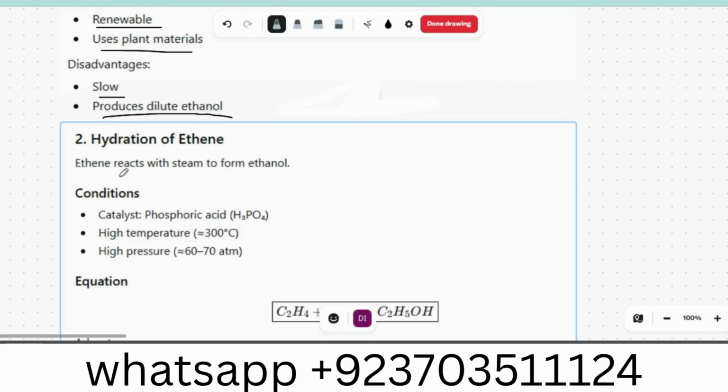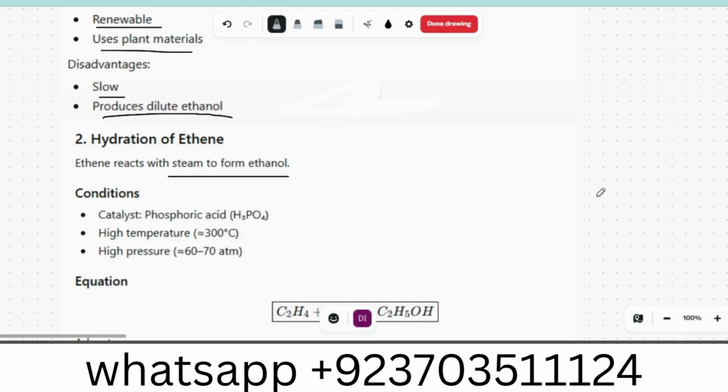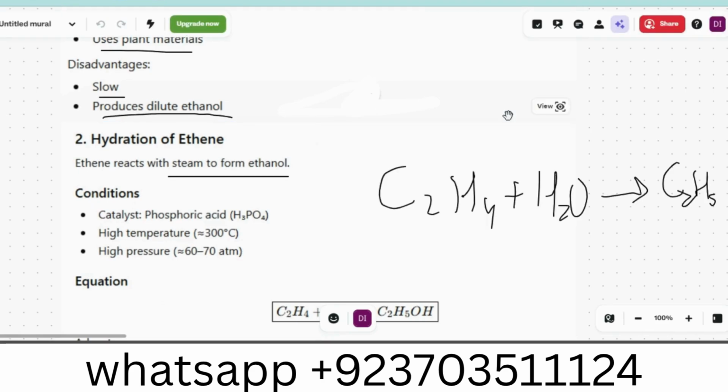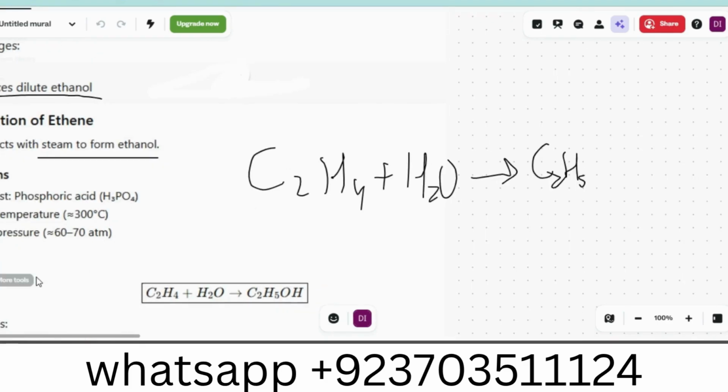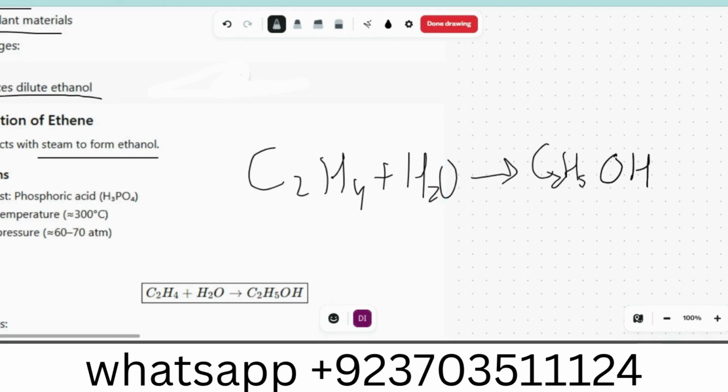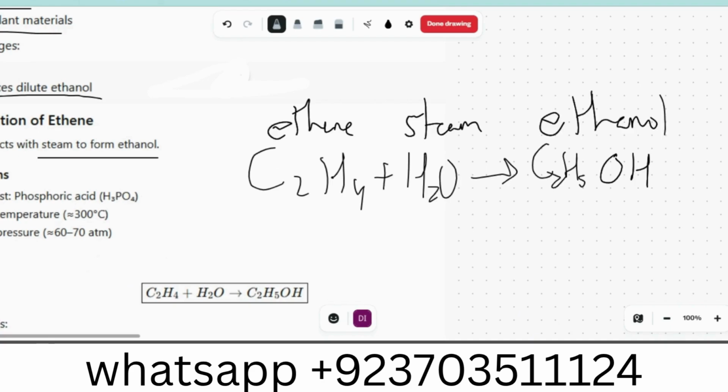Hydration of ethene. Ethene reacts with steam to form ethanol. For example, C2H4 plus H2O gives us C2H5OH. So ethene plus steam gives us ethanol.